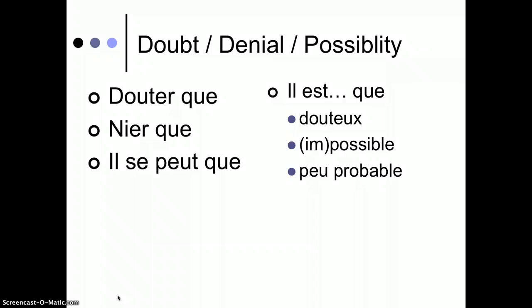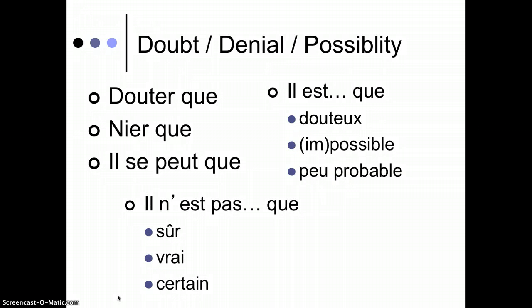It's like a little likely, so basically it's not likely. Or in the negative, it is not sure that. It is not true that. It is not certain that. It is not clear that. It's not exact that. It's not evident that. Any of these will be followed by the subjunctive.